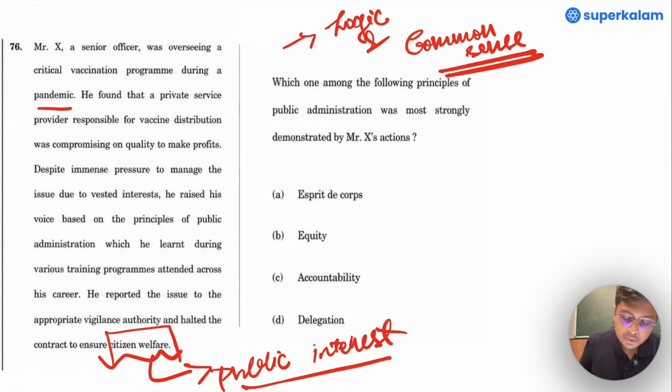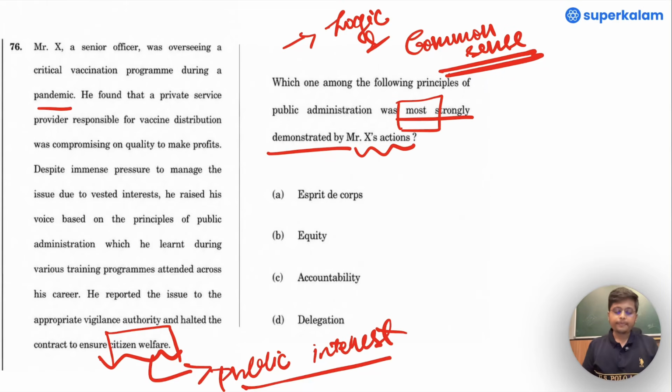Which among the following principles of public administration was most strongly demonstrated by his action? Now, let us look into those options which do not match the action that Mr. X has taken. Delegation. In simple terms, delegation is about giving work to subordinates.